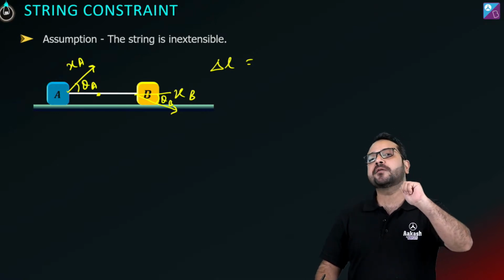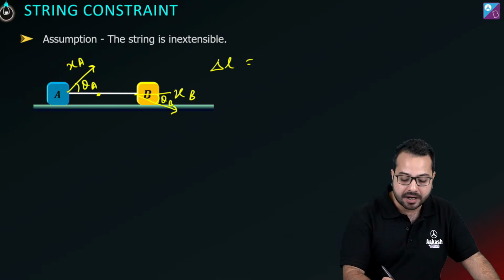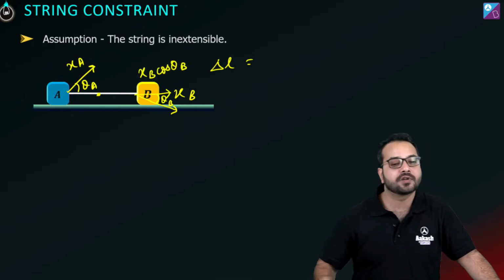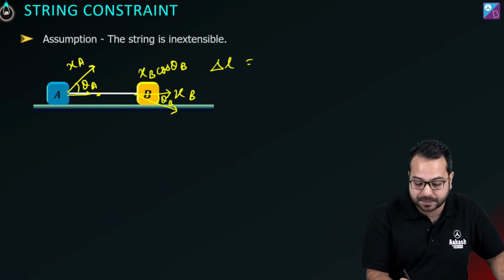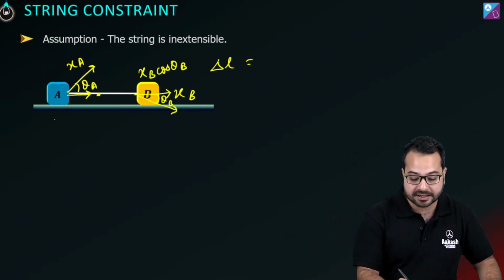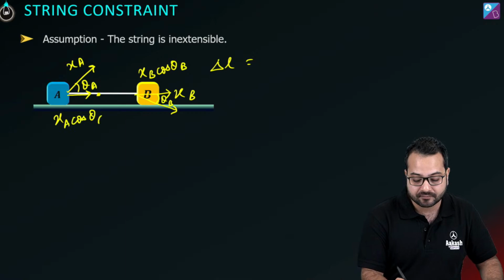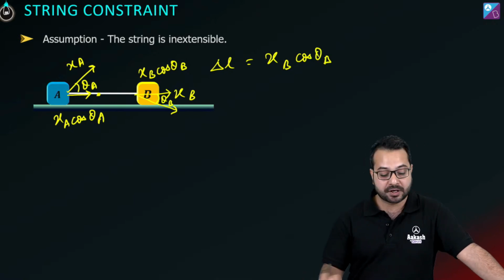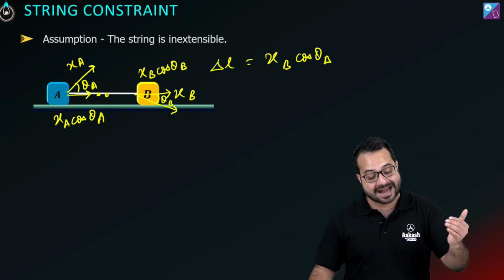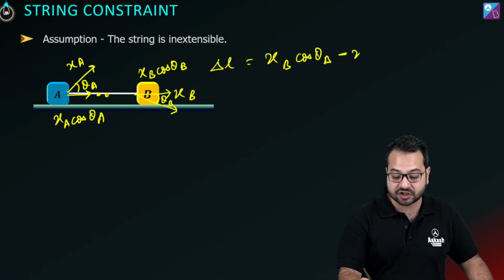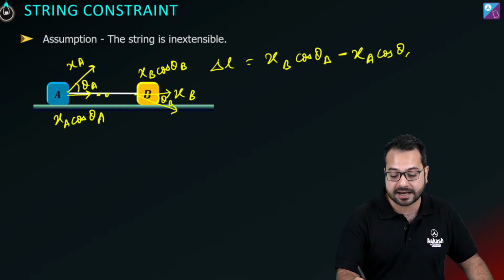Because the displacement is xb, but what is the amount of change in the length of the string it is bringing? It is only bringing a change of xb cos theta b. Do you agree? And what is the displacement of this particle in the direction of the length of the string? It is xa cos theta a. And so we can say that xb cos theta b is trying to increase the length of the string because it is away from the center of the string, and xa cos theta a is trying to reduce the length of the string. So we're going to write the change as minus xa cos theta a.